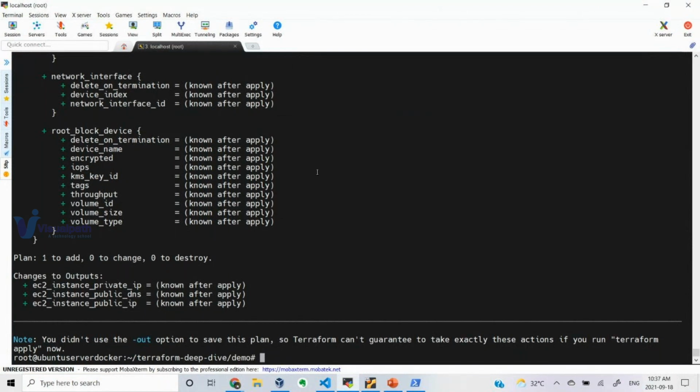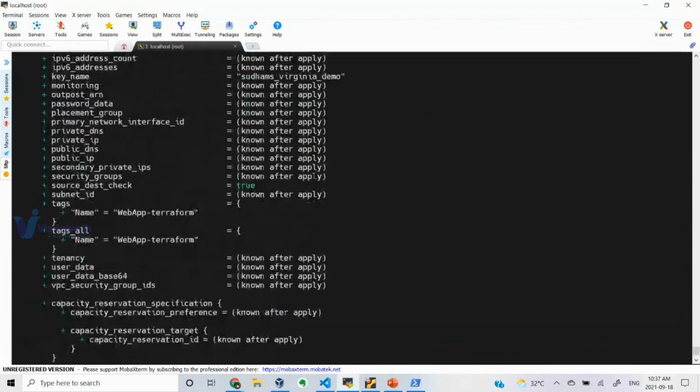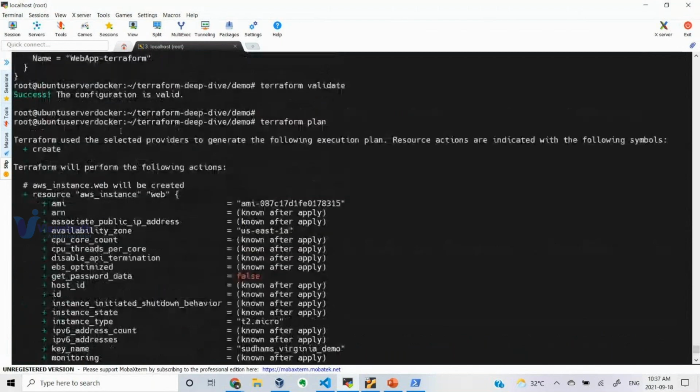Okay, so this terraform plan is telling you that if you see the plus symbol, it means it is trying to create, and the minus symbol means it is trying to destroy. I will show you that as well. If you see something like tilde slash plus symbol, that is called recreation. Hyphen slash plus symbol, if you see something like that, that is also called recreation, meaning destroy and create.